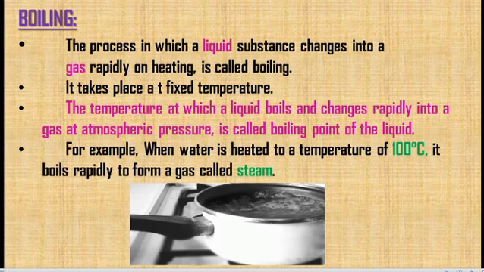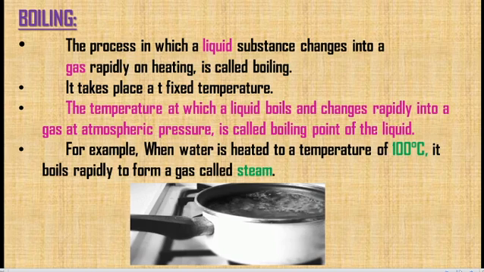It takes place at a fixed temperature. At a particular temperature it starts boiling. So the temperature at which a liquid boils and changes rapidly into gas at atmospheric pressure is called the boiling point of the liquid. You already know what melting point is. Now this is boiling point, at which a liquid starts boiling and changes into gas.